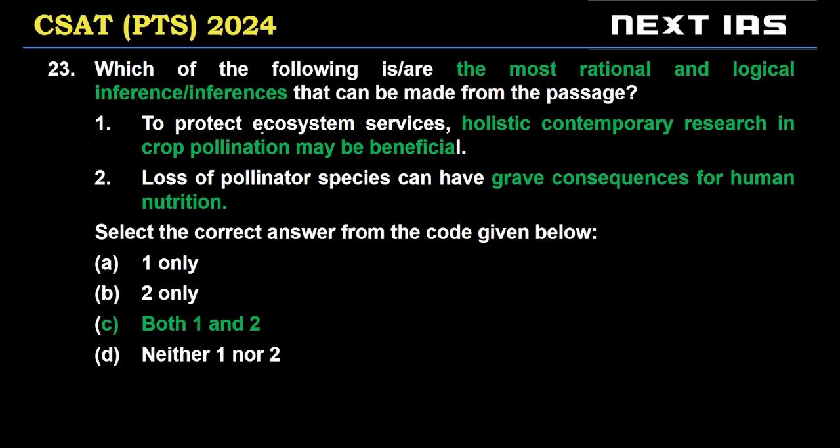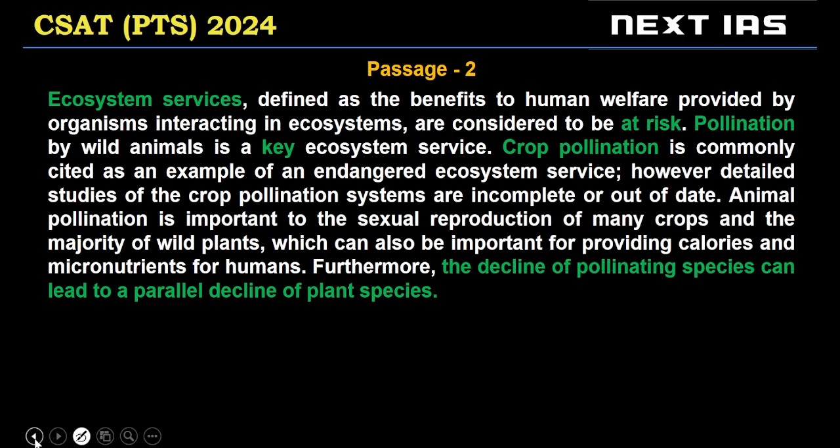What is required to protect ecosystem services has only been discussed in a glancing way. Crop pollination is cited as an example of an endangered ecosystem service. However, detailed studies are incomplete. So, this endangered service could have benefited with more detailed studies. Correct? This situation could have improved with more detailed studies.